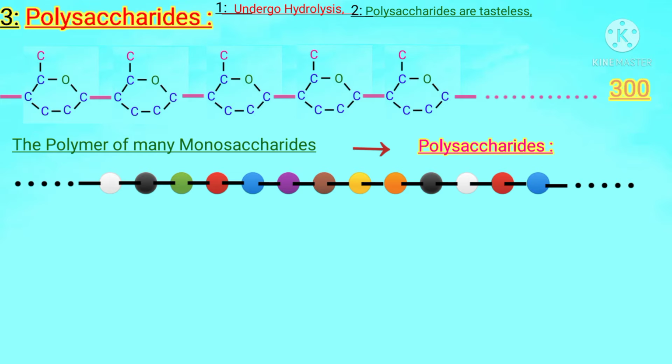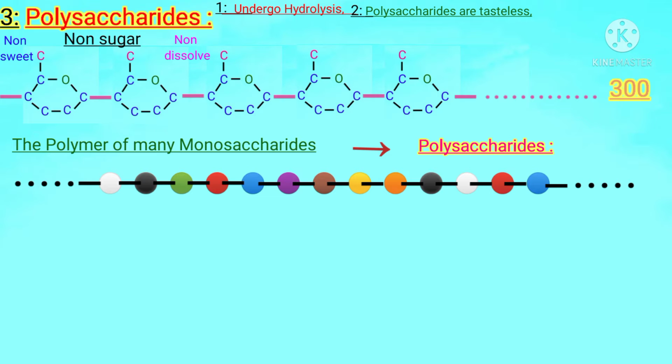Therefore, it is not suitable to call polysaccharides sugars. Because students, a sugar must be sweet and must be soluble in a suitable solvent. But polysaccharides are not sweet, are not suitable to dissolve in a solvent, are tasteless and undissolved. So instead of sugars, these are called non-sugars.